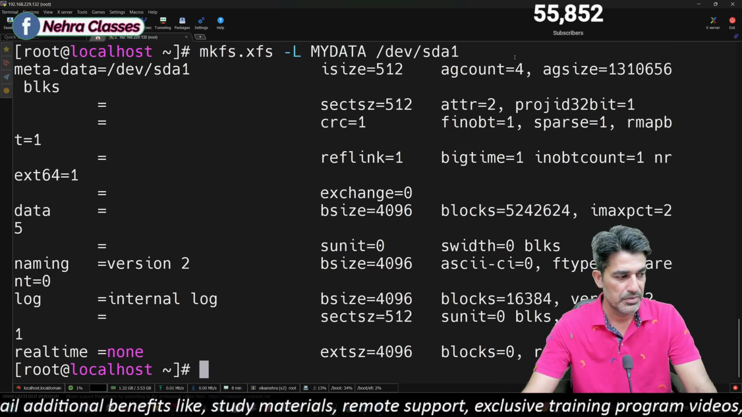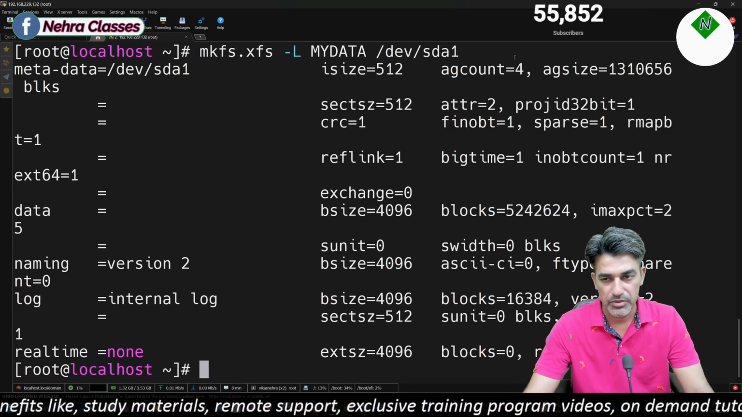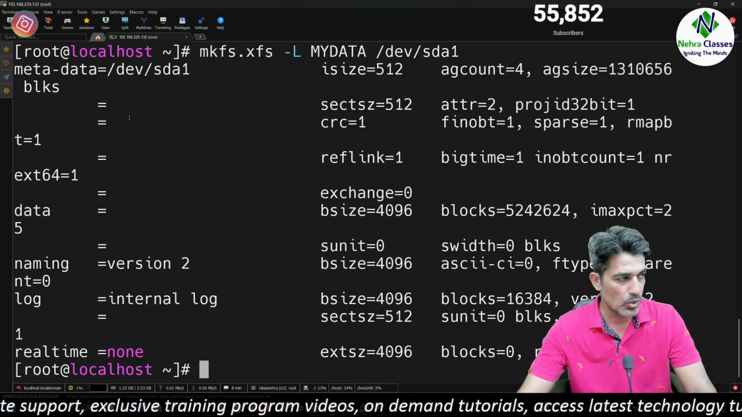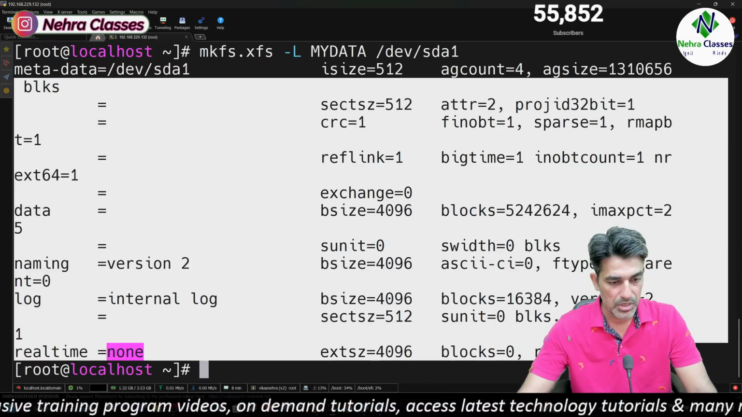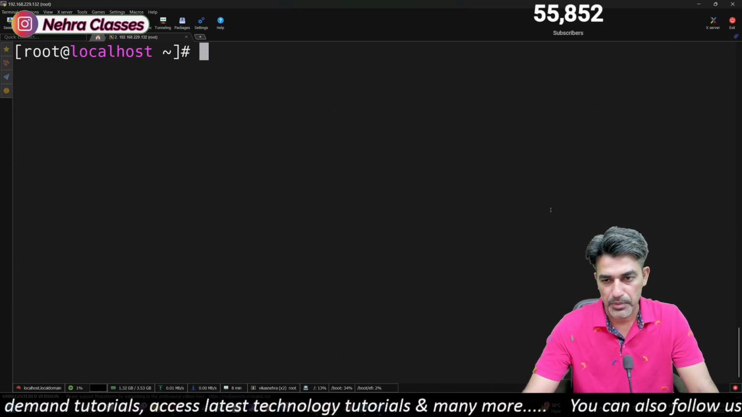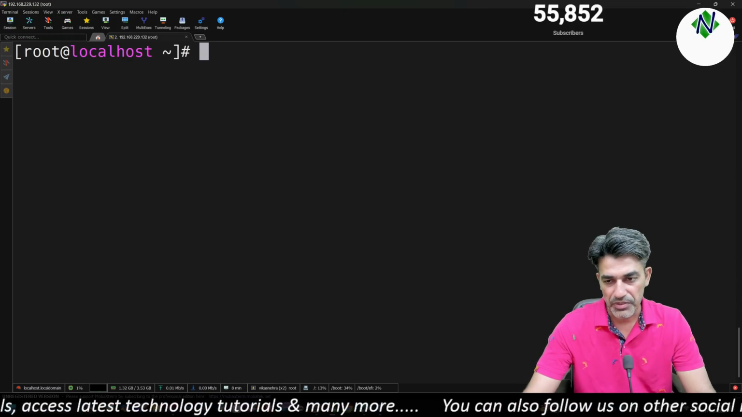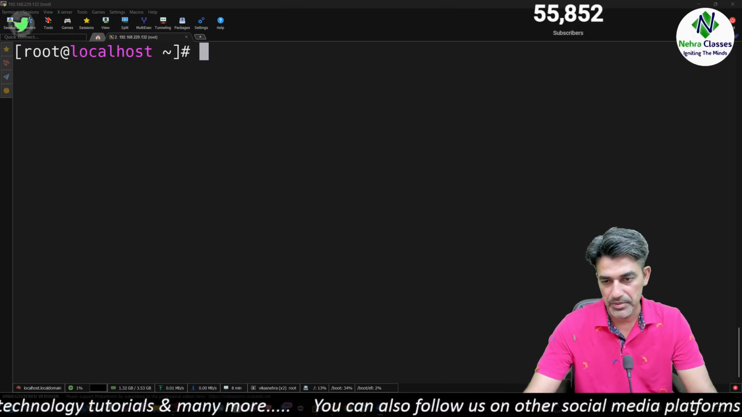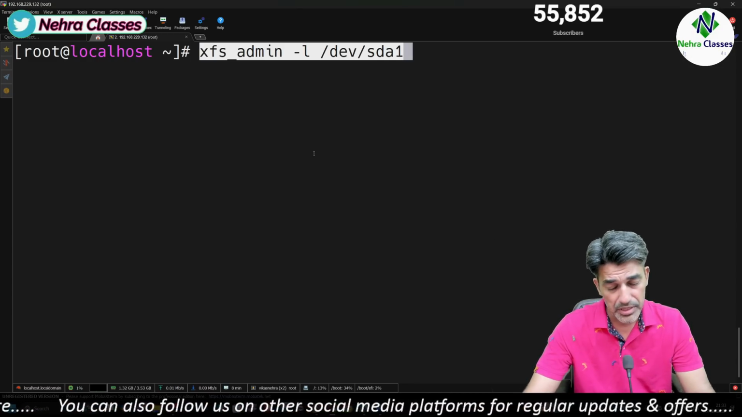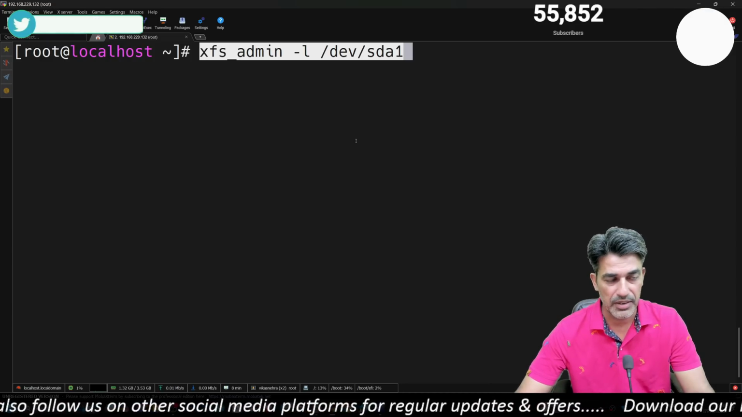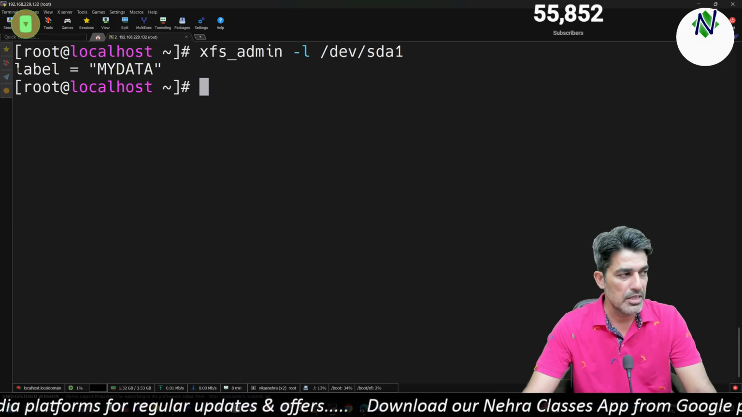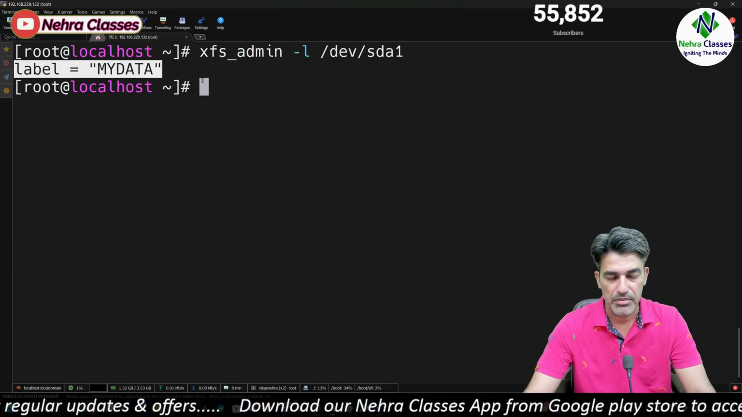Look at this. So we have successfully formatted the partition as XFS, and you can see all the details and the attributes about this file system here. Now, how can we see the label? We can execute xfs_admin -l command, and after that we will mention the name of the partition. So the label is showing as mydata.